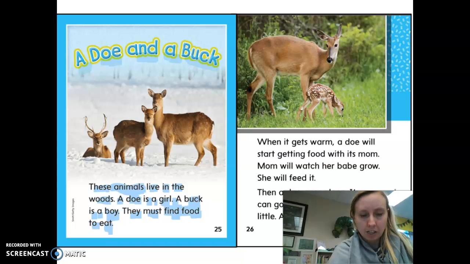Ready, begin. These animals live in the woods. A doe is a girl. A buck is a boy. They must find food to eat.